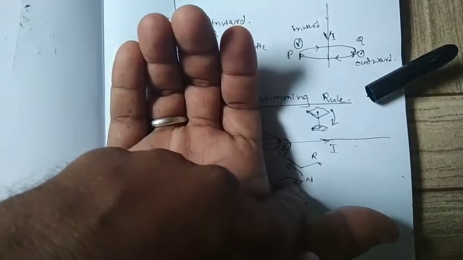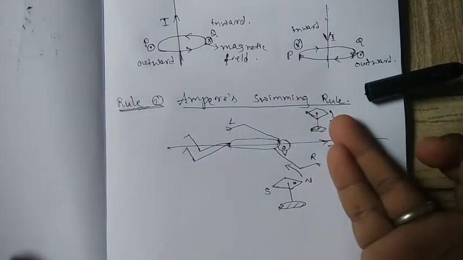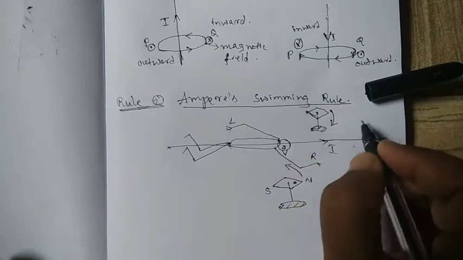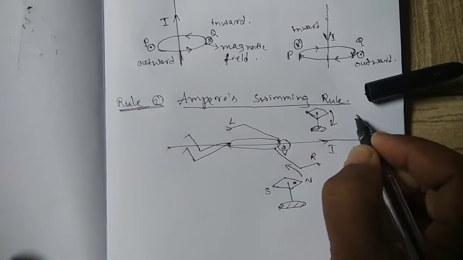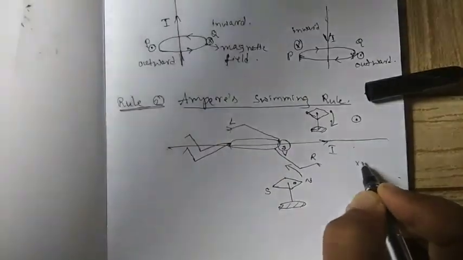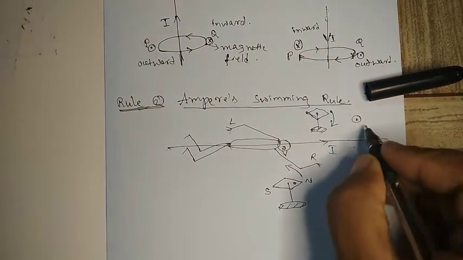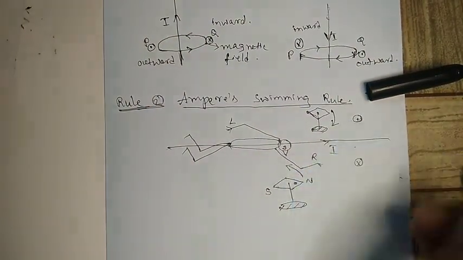So here we have a dot, and here we have a cross.